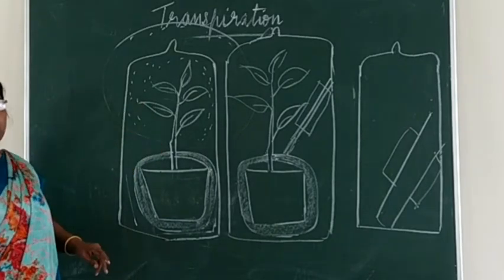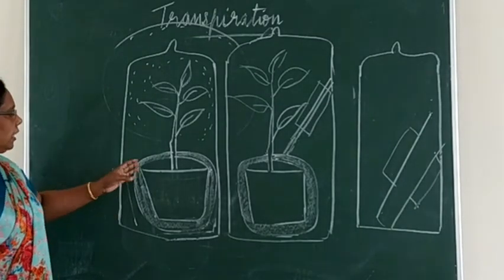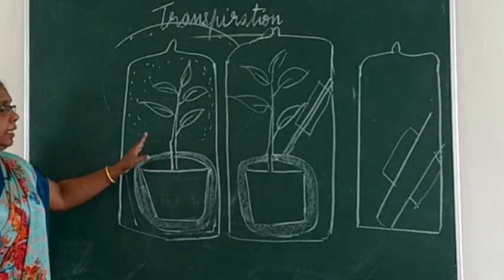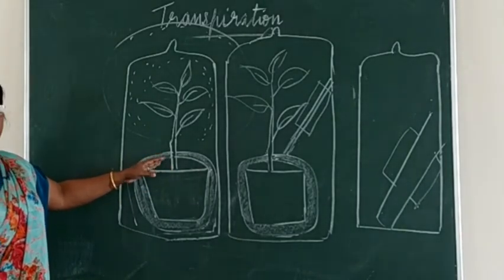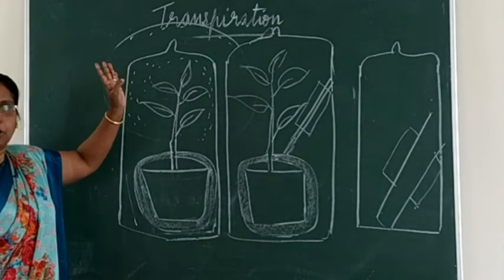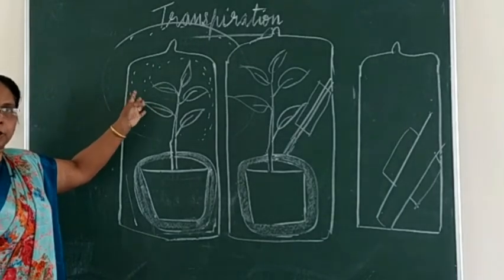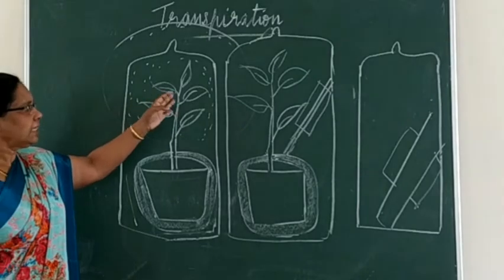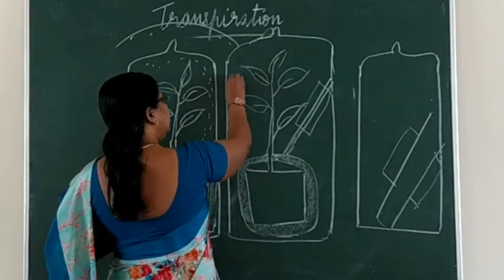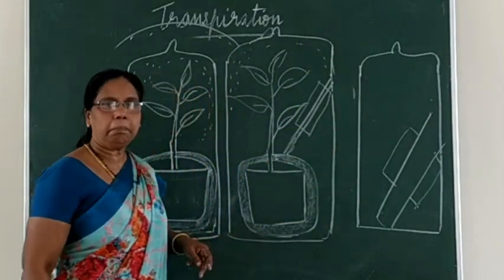From where did these drops of water come? Yes, that is due to transpiration. Here we have completely covered it with the polythene bag. There is no way for evaporation to take place. So we can say that these water droplets come from what? Yes, it is from the process of transpiration. In the second bell jar, what change can you see? Here also you can see these water droplets on the sides of the bell jar.